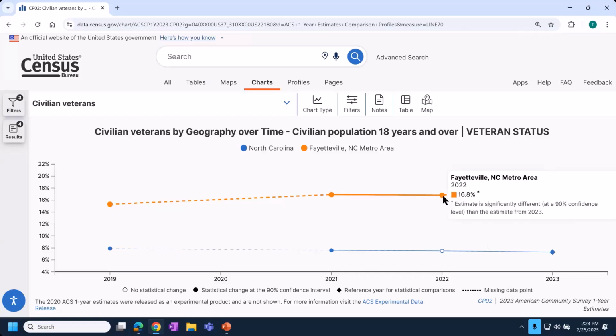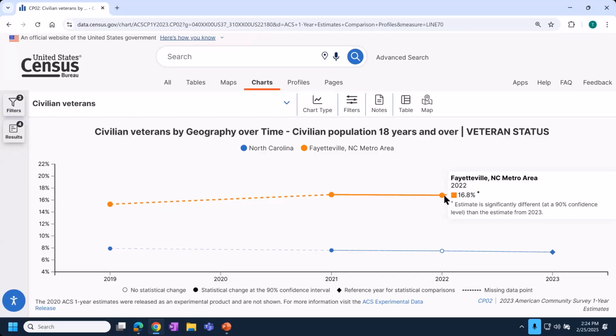And then when you look at the other estimates in the chart, you'll notice that any estimate that is in a closed circle, so in this case, solid orange or solid blue, are statistically different from the reference year. So that means that we are 90% confident that this is an actual difference in the population and not something that just happened to occur by chance, given that this is a survey and not 100% count.